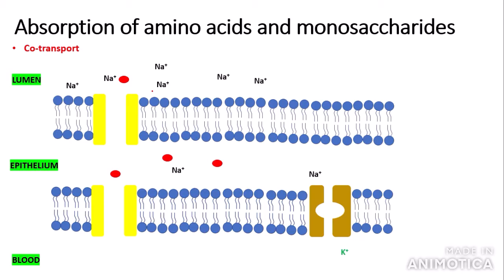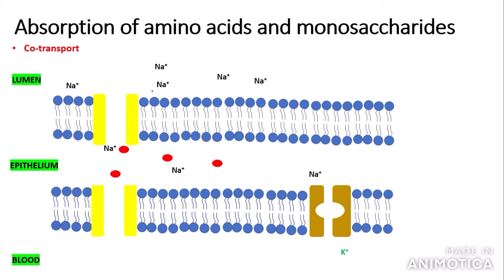The first step in the process is sodium ions and the amino acid or monosaccharide are co-transported from the lumen, which is the space inside the ileum, into the epithelium, which are the cells that line the ileum. They move into the epithelium by co-transport through channel proteins. Sodium goes down its concentration gradient, and the amino acid or monosaccharide goes against its concentration gradient. Therefore, this requires ATP hydrolysis to work.